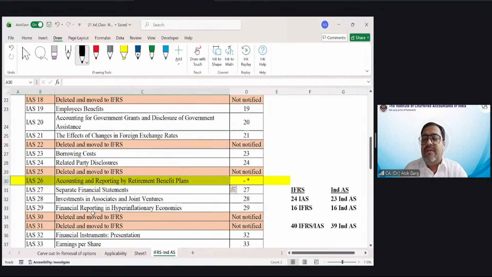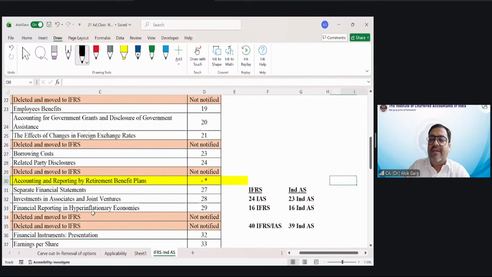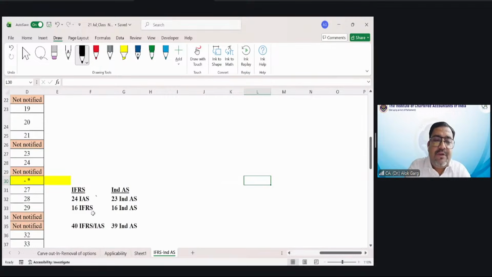Why? Generally, this standard is applicable to the non-corporate, generally, right? Trust, NGO, generally, globally. But in India, Ind AS is not applicable to this NGO, trust, NPO. That is why, as of now, we have not notified Ind AS 26. We will notify when Ind AS will be applicable to these entities in India also. So that is how, my dear friends, in place of 24 IAS, we have issued 23 Ind AS.